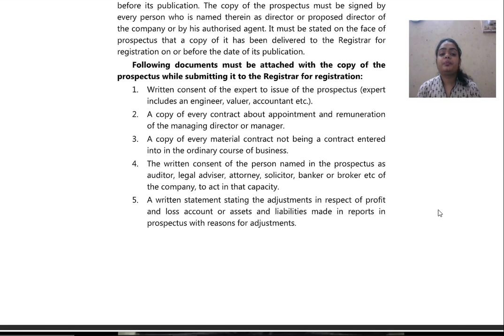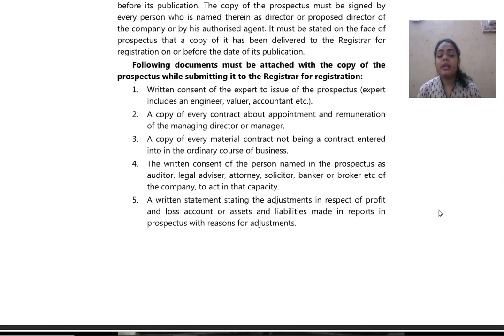A copy of every contract about appointment and remuneration of the managing director or manager. A copy of every material contract not being a contract entered into in the ordinary course of business. The written consent of the person named in the prospectus as auditor, legal advisor, attorney, solicitor, banker, or broker, etc., of the company to act in that capacity.